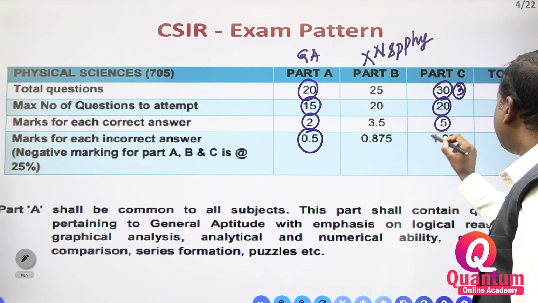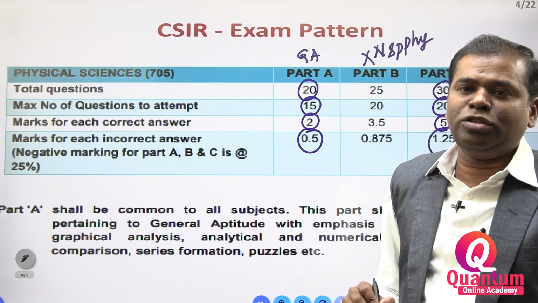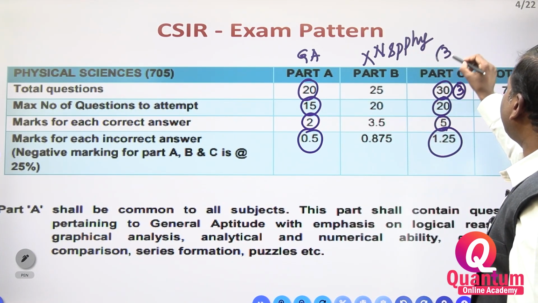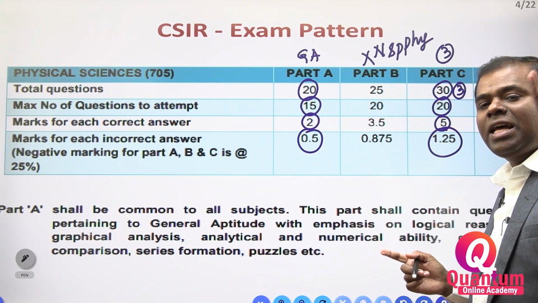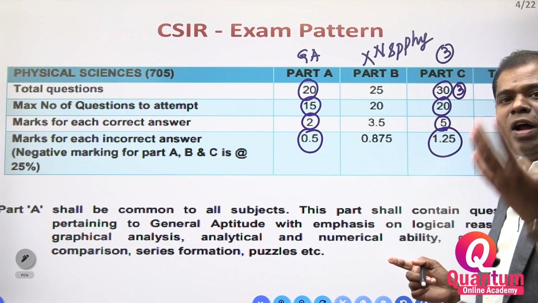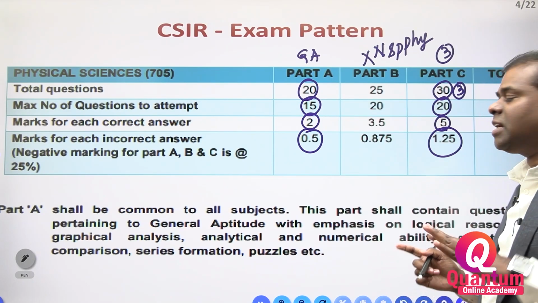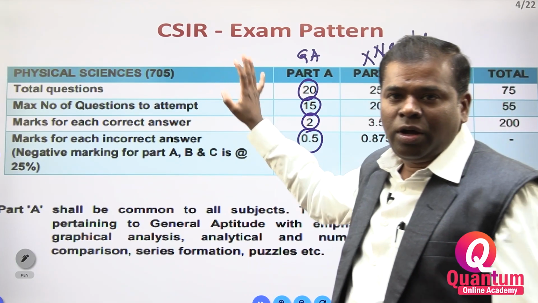For each wrong answer you lose 1.25 marks. Clear? Total 3 nuclear and particle physics questions: 1 particle physics and 2 nuclear physics, or otherwise 2 particle physics and 1 nuclear physics. Sometimes they ask like that, sometimes like this. This is a very important type.